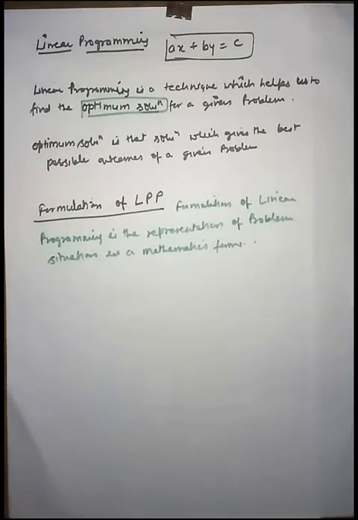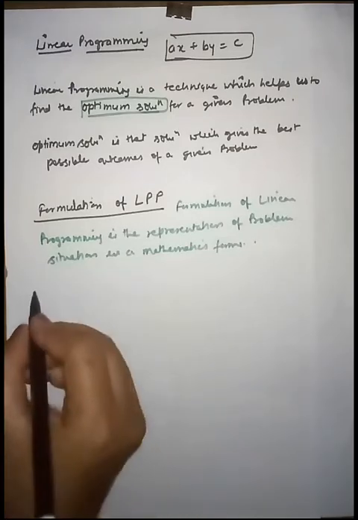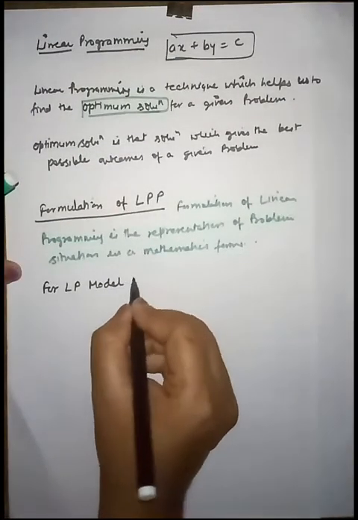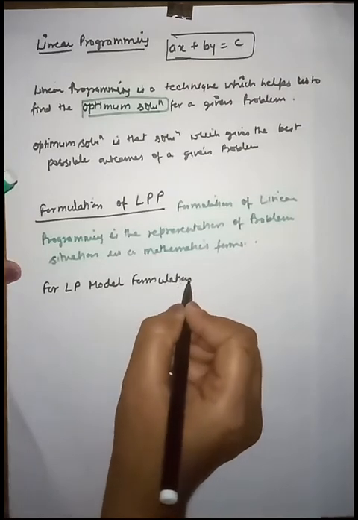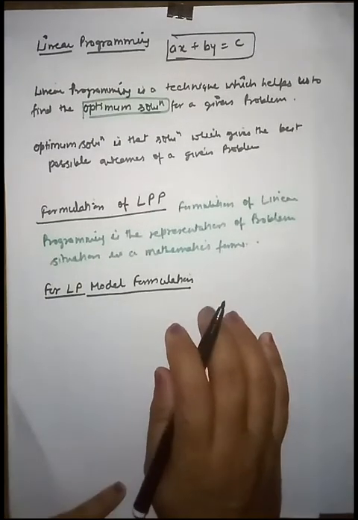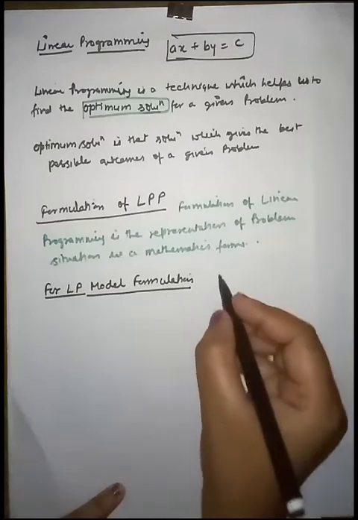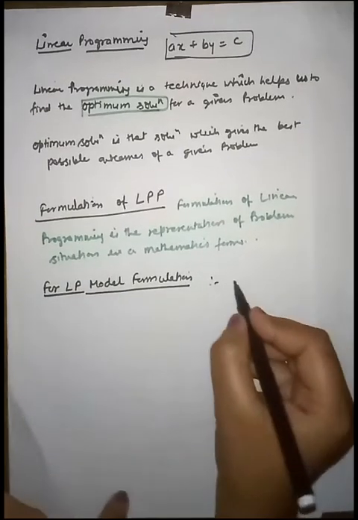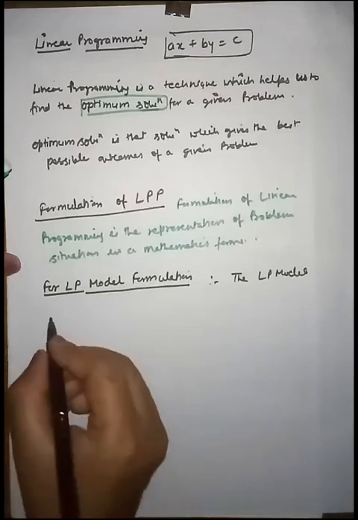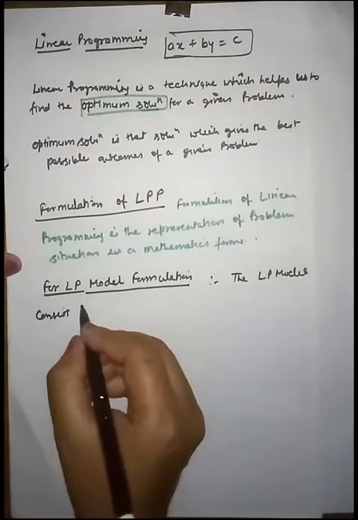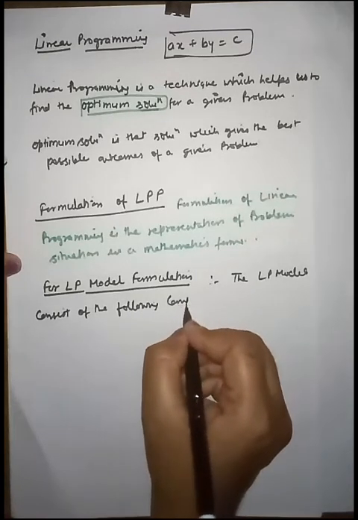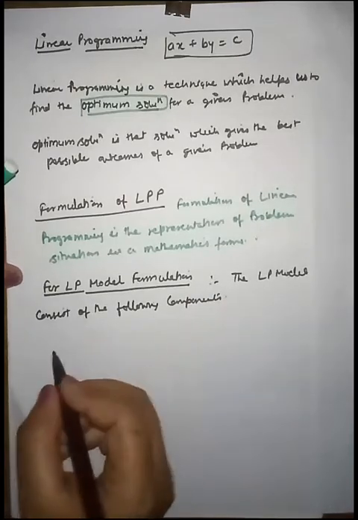So for the LP model formulation, the LP model consists of the following components, basically 3 to 4 components.